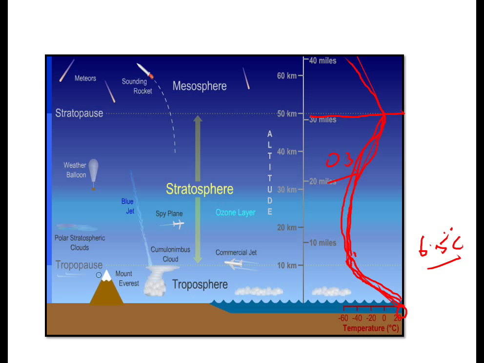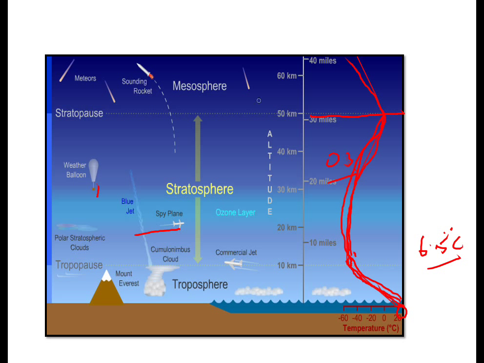So we know that in the troposphere, cloud formation, raining, all these things happen. In the stratosphere, because there is not much disturbance, planes, aeroplanes, jets and weather balloons can be seen. These jet planes go in the stratosphere because there is no obstacle or any disturbance in this layer.